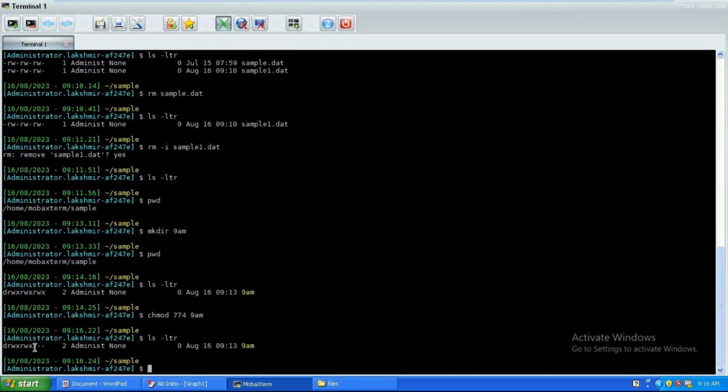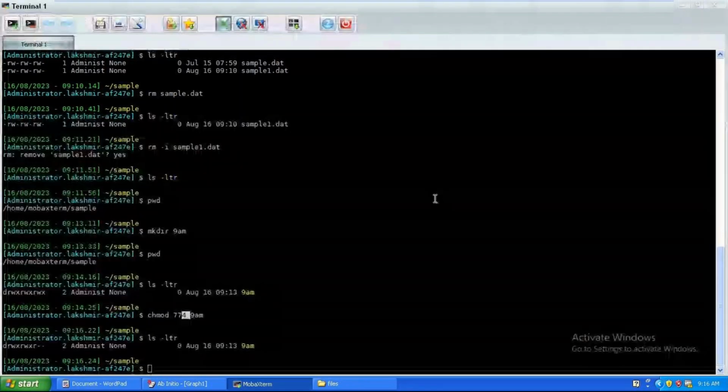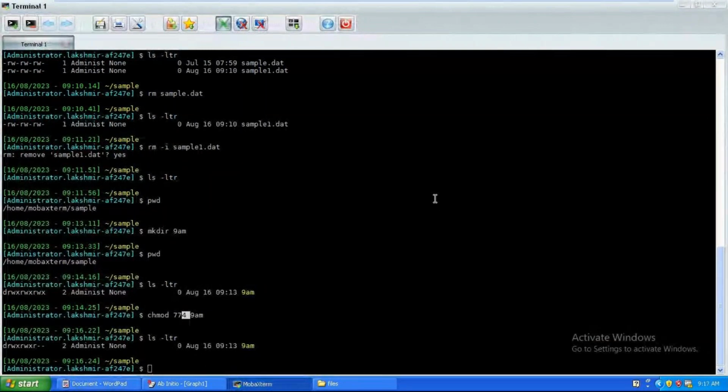Why? Because r is represented by 4. So 4 represents read-only access, 2 represents write access, and 1 represents execute access. Usually in production you will have 4 and 1 permissions, but not 2, mostly for all of the paths. Why? Because nobody wants to touch that. They can view the content present in the file, that means read-only permission.